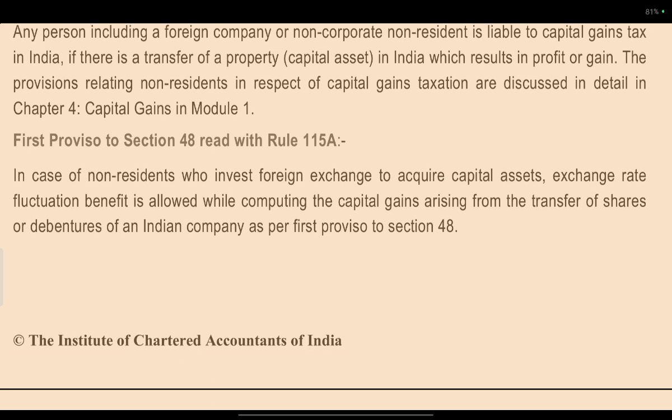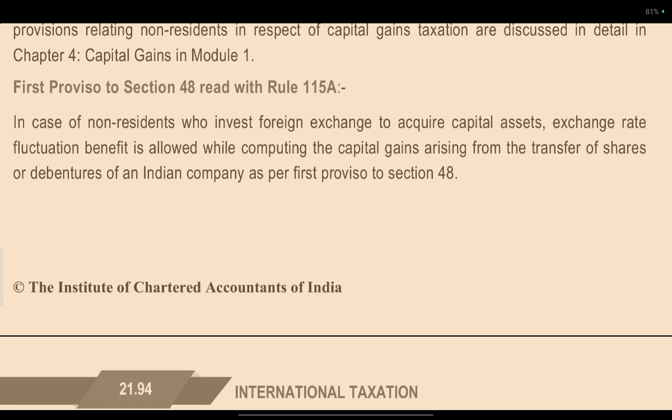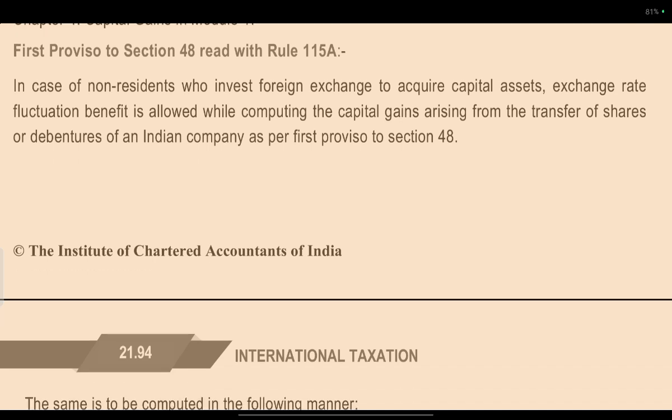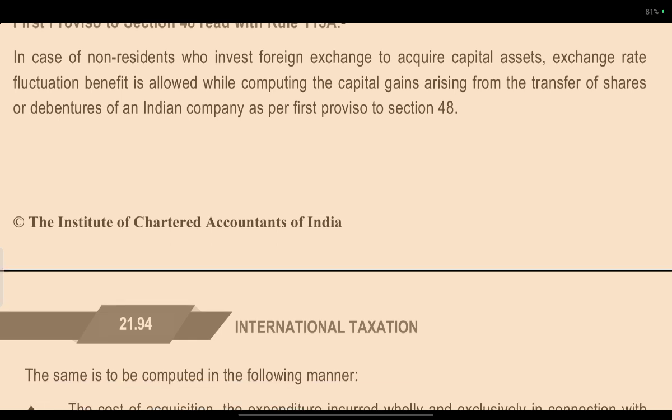First proviso of section 48 read with section 115A. In the case of a non-resident who invests foreign exchange to acquire a capital asset, exchange rate fluctuation benefit is allowed while computing the capital gain arising from the transfer of shares or debentures of an Indian company, as per the first proviso to section 48.